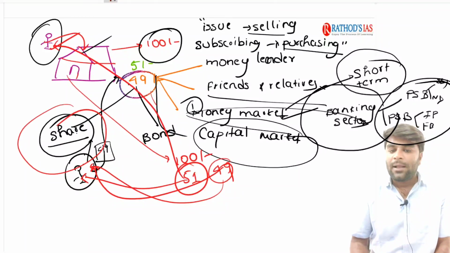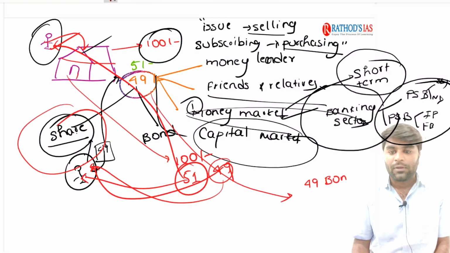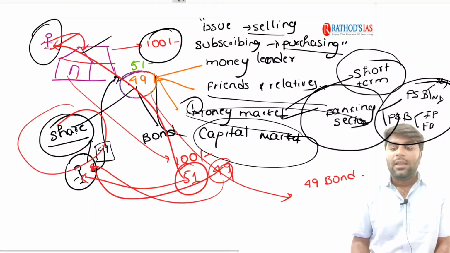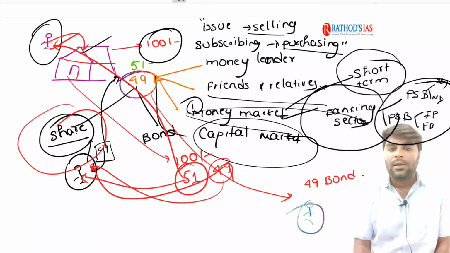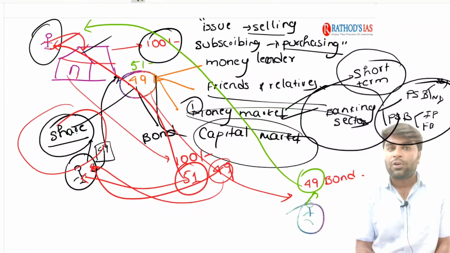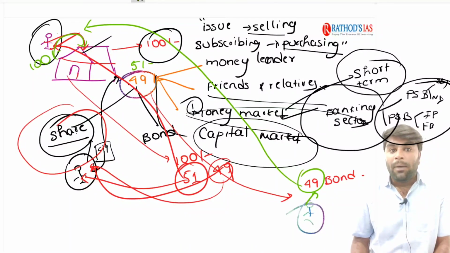Now imagine the same company has not issued any share, but it issued 49 rupees worth of bond. Now what does it mean? See, if this person subscribes to that 49 rupees worth of the bond, what is going to happen? You already know that if he purchases that 49 rupees worth of the bond, he is going to give that 49 rupees worth of money to this particular person. Now the 100 rupees is sufficient enough for him and he can start the business, right? But try to understand, unlike shares, in the shares, if a company earns a profit of 100 rupees, he is going to get the 49 rupees of the money.